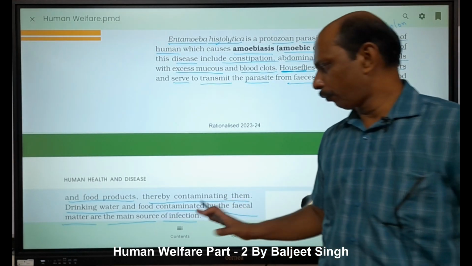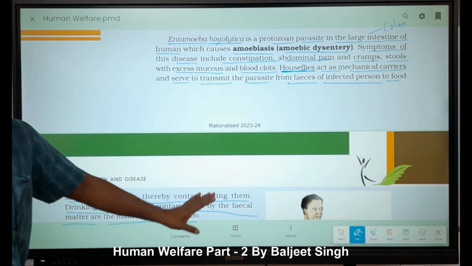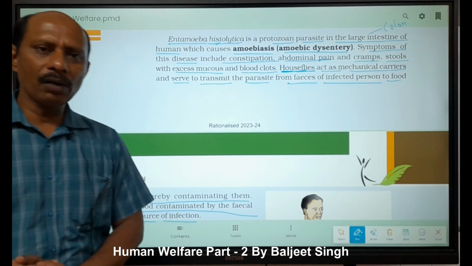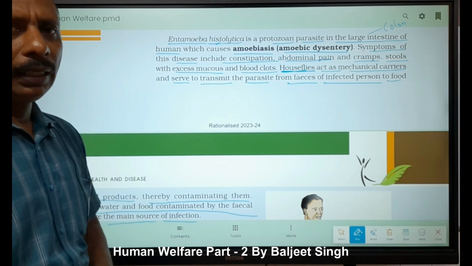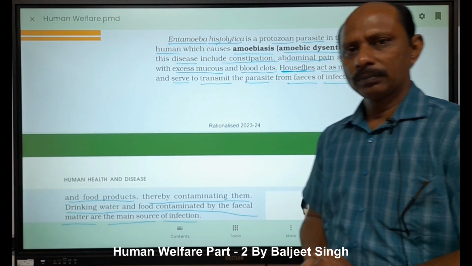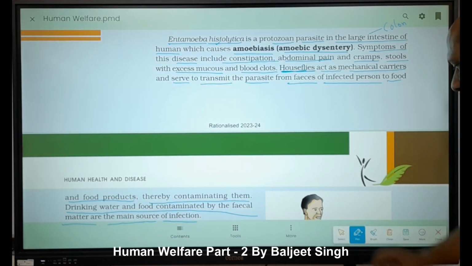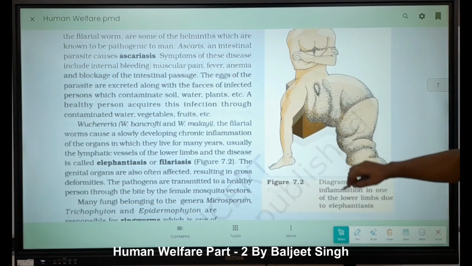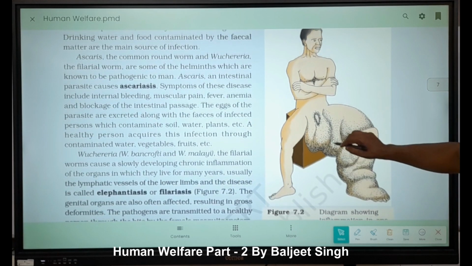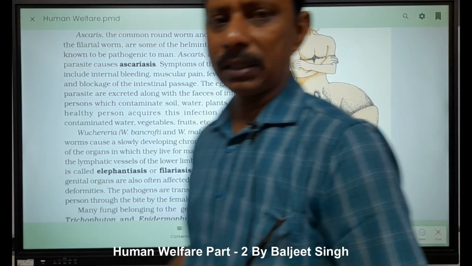Contaminated food and drinking water are also responsible for this one. But who is the mechanical carrier for this amoebic dysentery? It is the housefly. Housefly means Musca domestica, right? And Entamoeba histolytica.